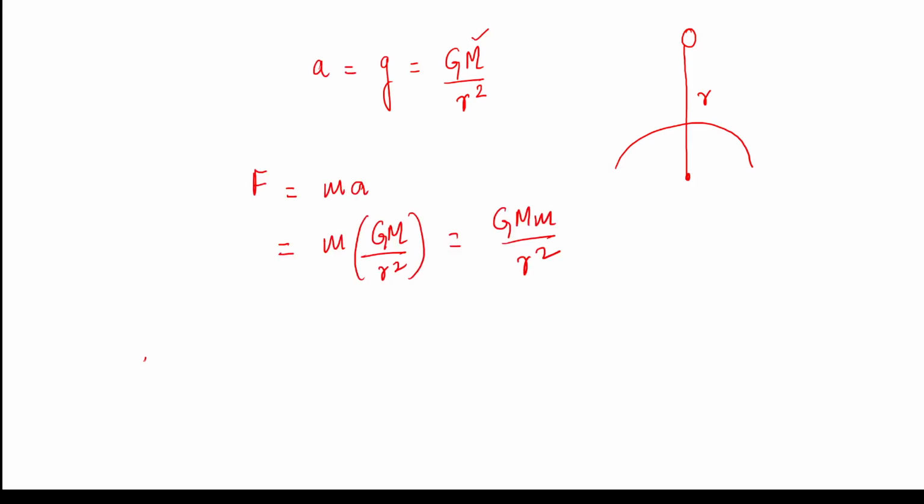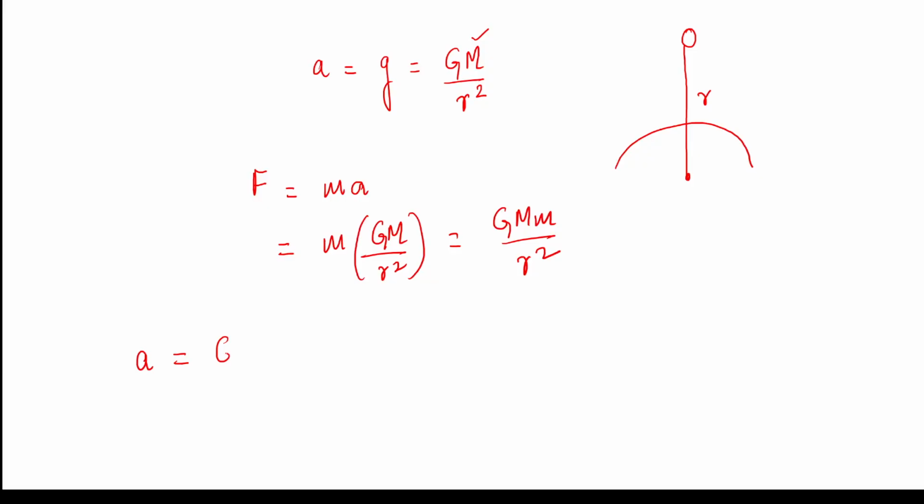What I'm trying to say here is that the acceleration due to gravity is dependent only on the mass of that planet or the star. If a star has a bigger mass, radius is the same, it'll have more acceleration due to gravity. If it has a smaller radius, same mass, again the acceleration due to gravity would be higher.